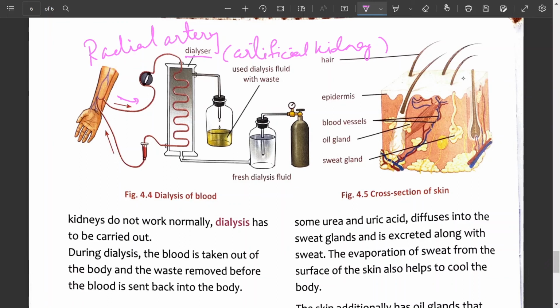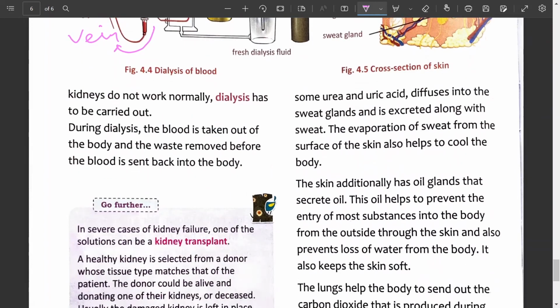So, this dialyzer is nothing but the artificial kidney. Blood passes through the artificial kidney and is now purified. The waste substances are removed and collected, and the purified blood, which is devoid of the toxic substances, enters the body through a vein. Blood comes out from the body into the dialyzer through the artery, whereas blood enters the body through the vein.